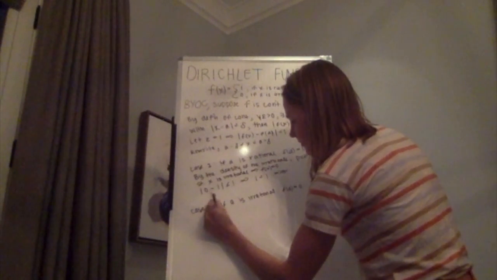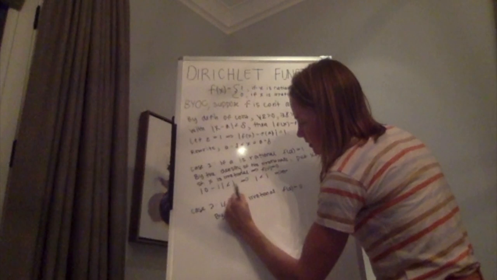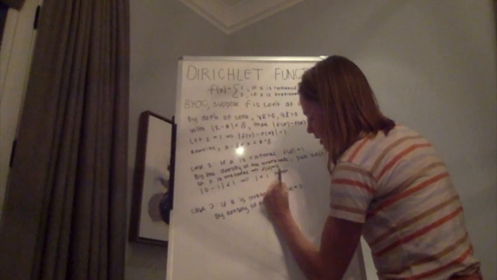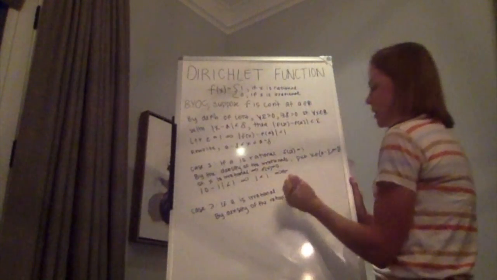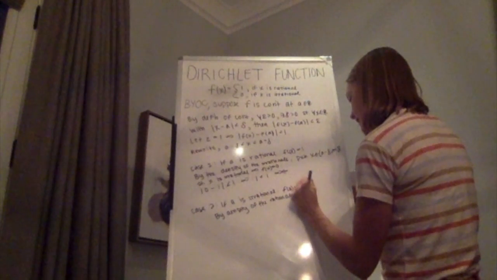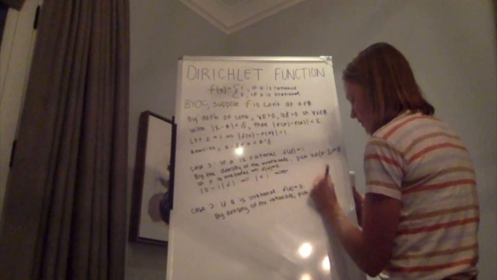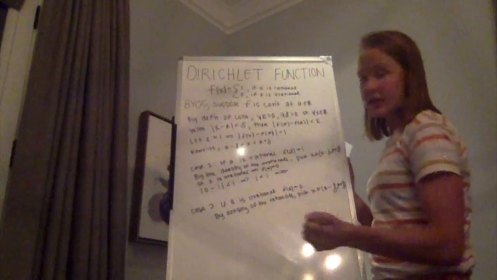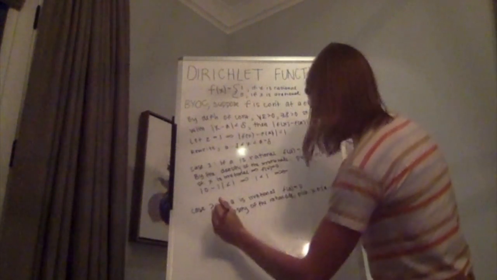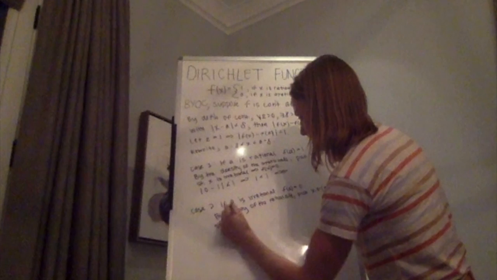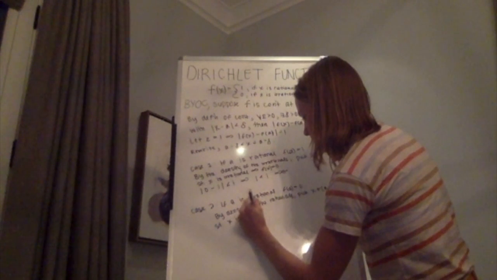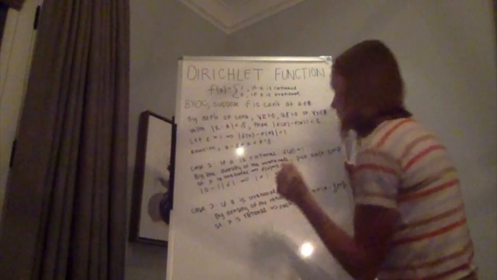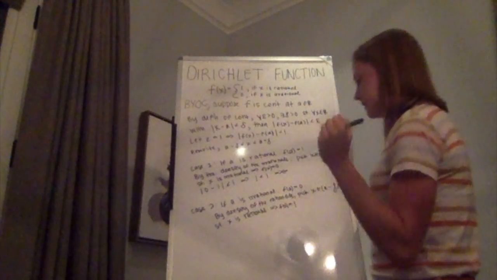By the density of the rationals, we know that we can choose an x, pick an x within the interval a minus delta, a plus delta, such that that x is rational. And thus, f of x would equal 1 in that case.